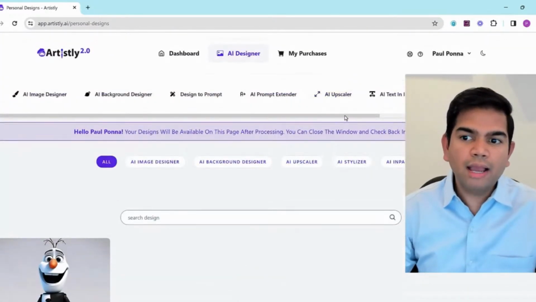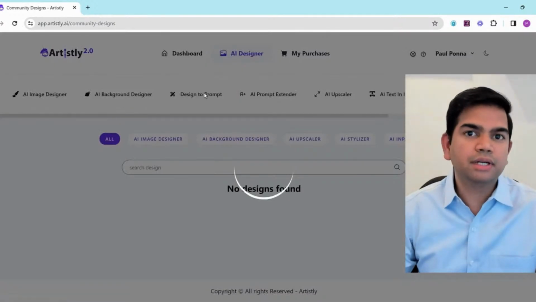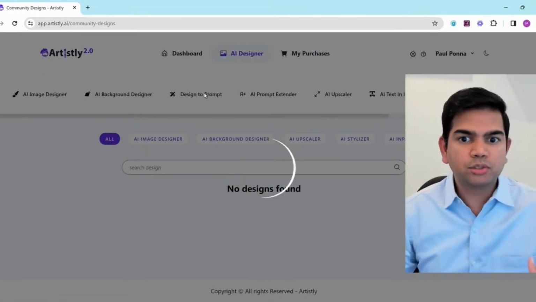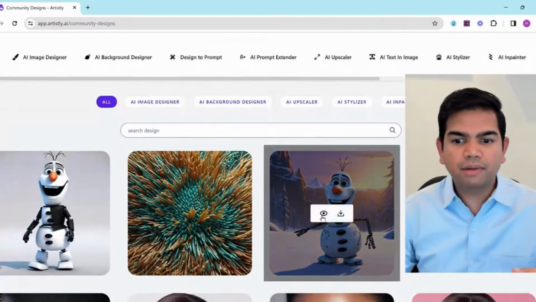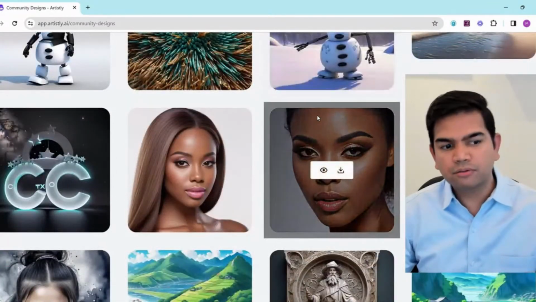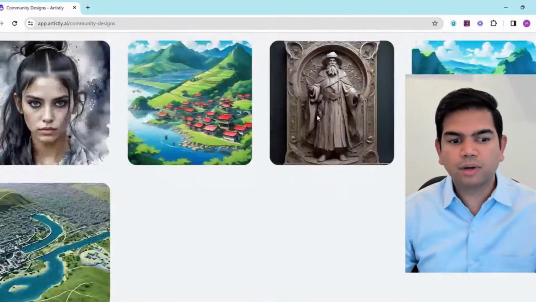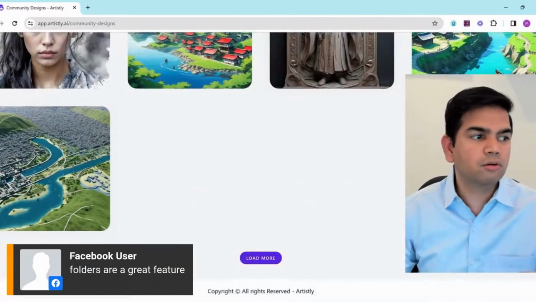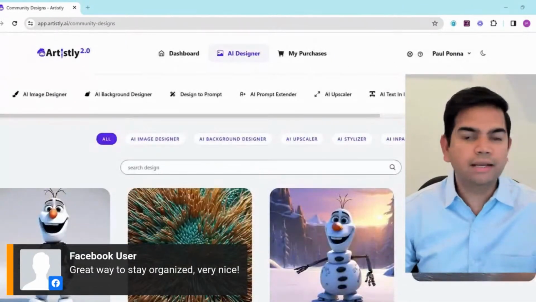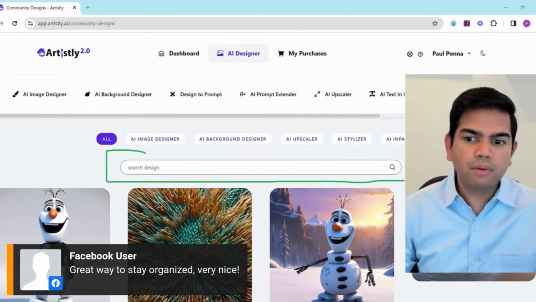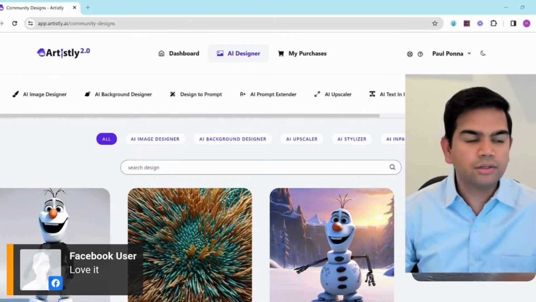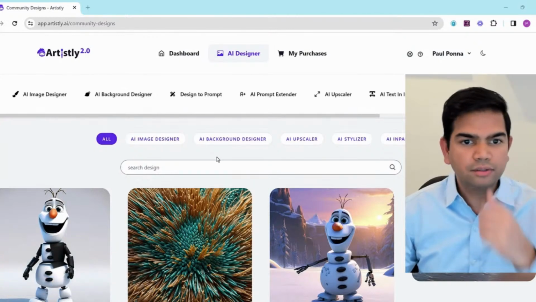And of course, you have the trusty community designs. The community is generating these, so you can use those as examples and ideas and check their prompts. What are they doing? That's why we see my prompts are here in the public that I created just now. There's other beautiful ones here, right? So there's quite a bit of them here. And if you want, you can also load more by going to the bottom and clicking on this load more button. I did that so that things will load faster, right? And of course, there's also a search bar both in the actual community designs and also in your personal designs. So you can search the images you want, whatever you decide to do, and you can go from there.